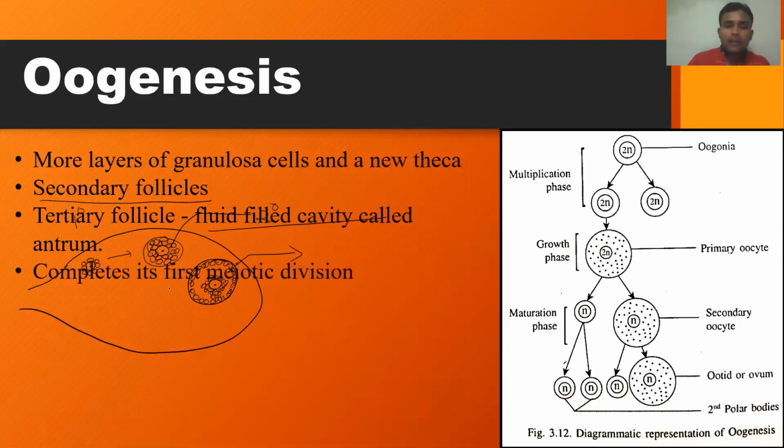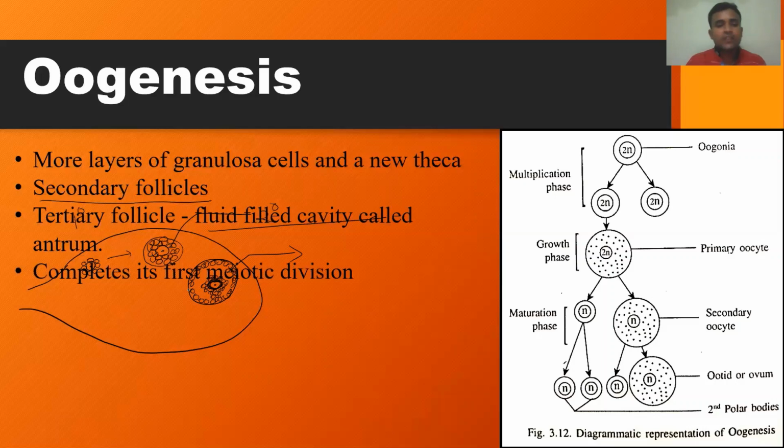Now it completes its first meiotic division. At this stage, this primary oocyte, which was arrested at prophase 1 before puberty, will continue and complete meiosis 1. At this stage, it is called the secondary oocyte.